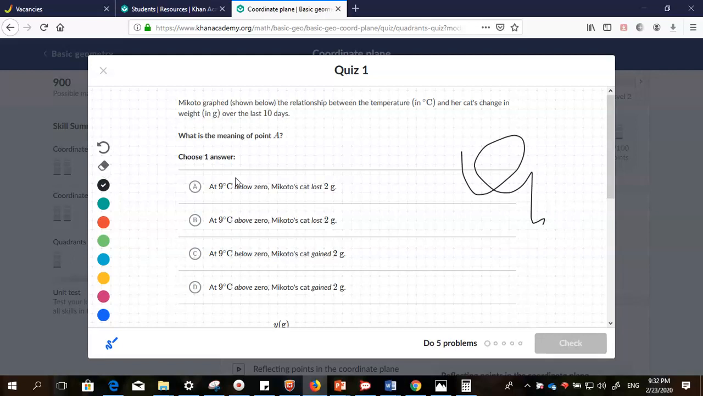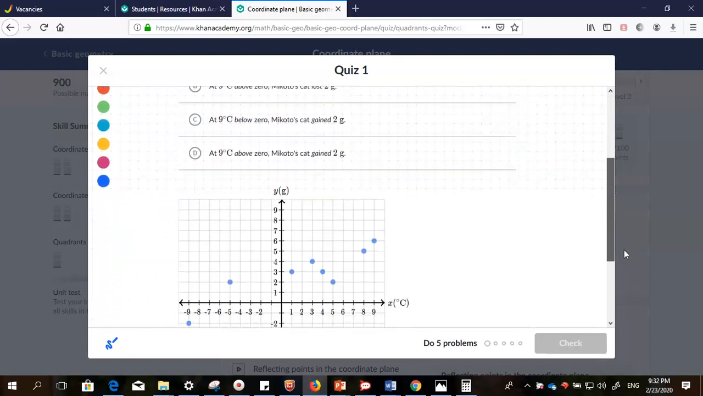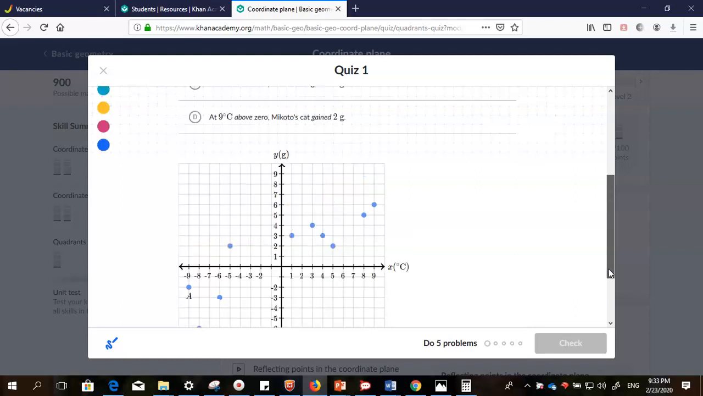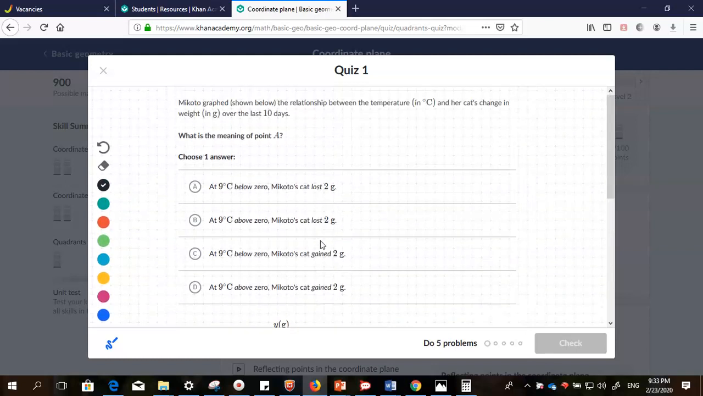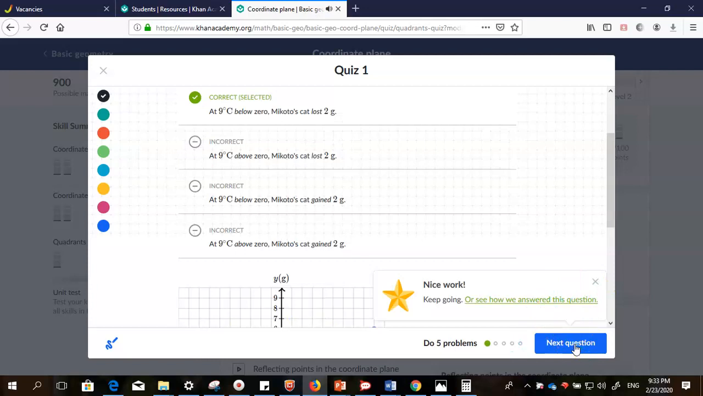You can choose your pen. You can use an eraser. You can refresh that and then you move forward. Now, given this question, we want to interpret this question from the graph. What is the point A? You can see that at the point A, we have negative 9 degrees Celsius, and then below it is -2. Now we're going to pick our answer from the choices given here. Now it says at 9 degrees Celsius below zero, Nikuto's cat lost 2 kg. So if I believe that this is my right answer and I choose there, I can now check my answer. Whoa, I got it correctly.